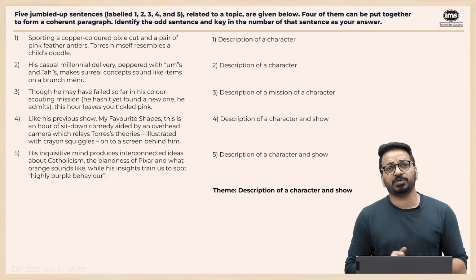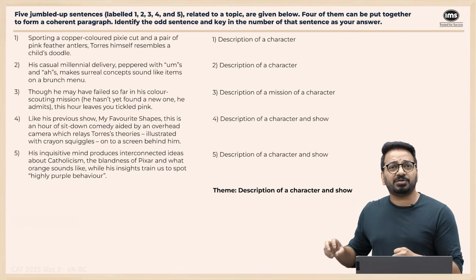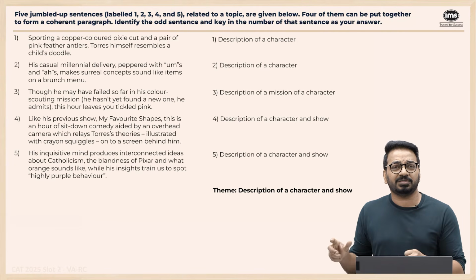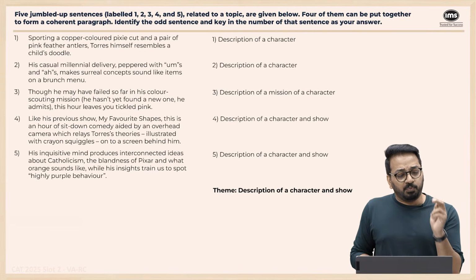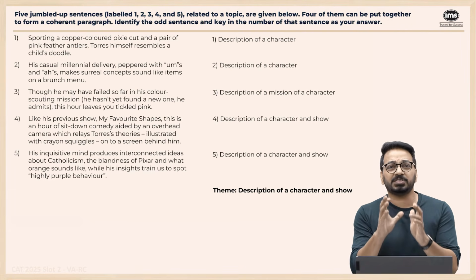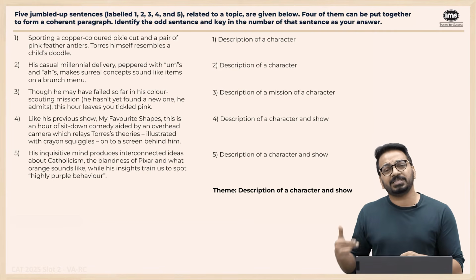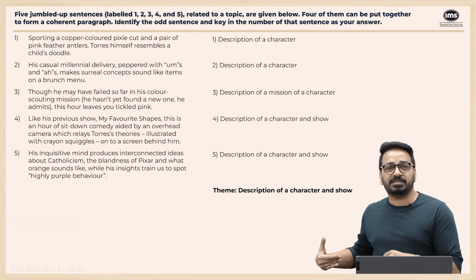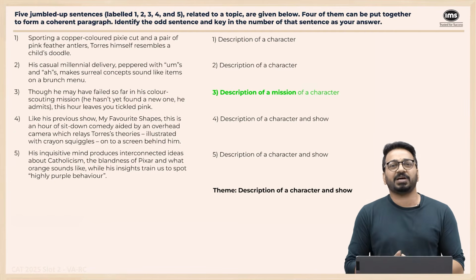What is the only odd one out? Option 3, where it is getting into specifics about some color scouting mission, right? Now that might be a later paragraph, whereas 1, 2, 4 and 5 are the first paragraph describing to us a character in a show, right? Sentence 3 somewhere comes later in this passage, where it is getting into a specific mission that the person goes on. So which is why the answer to this one is option 3.